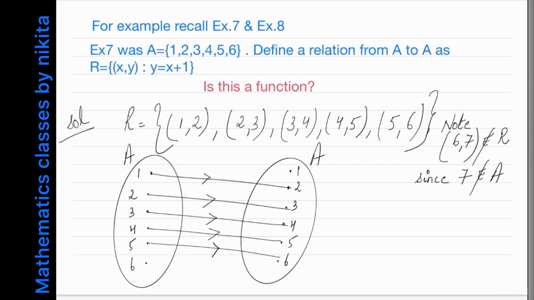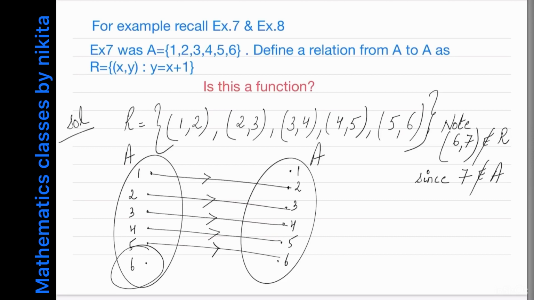So here the question is, is this a function? Now you have to check whether this relation is such that every element of set A has a unique image in set B. Now the first condition is not satisfied because the element 6, which is belonging to A, does not have an image.